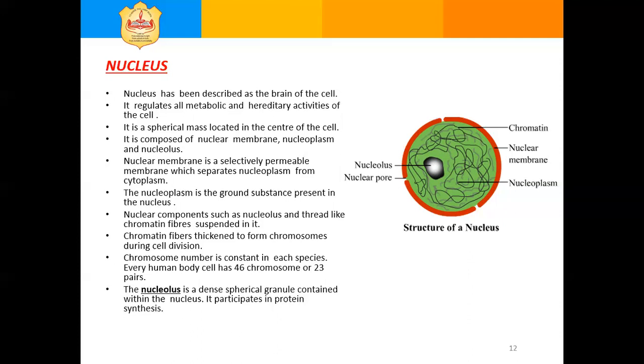The nucleolus is a dense spherical granule contained within the nucleus. Nucleolus produces ribosomes and also participates in protein synthesis by forming and storing RNA. RNA is ribonucleic acid.